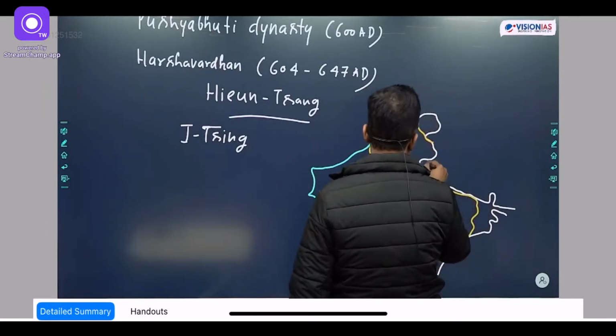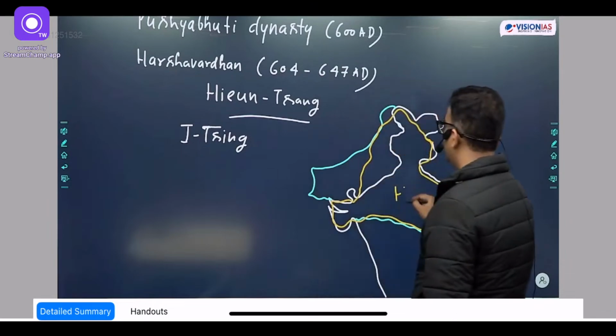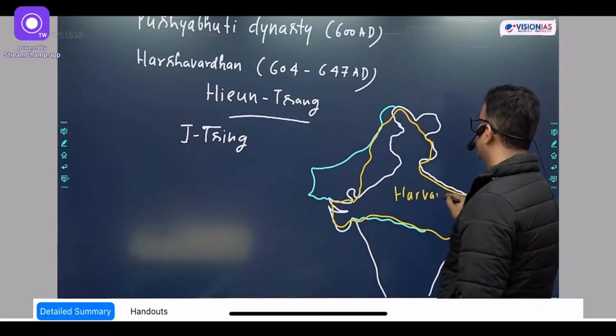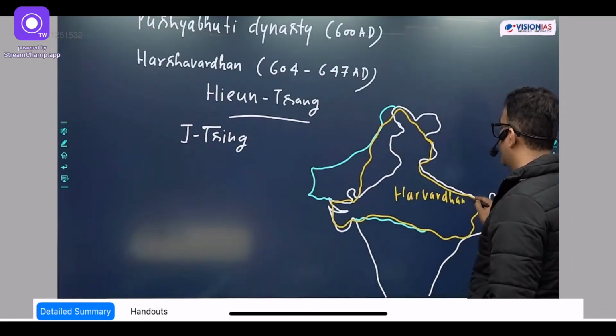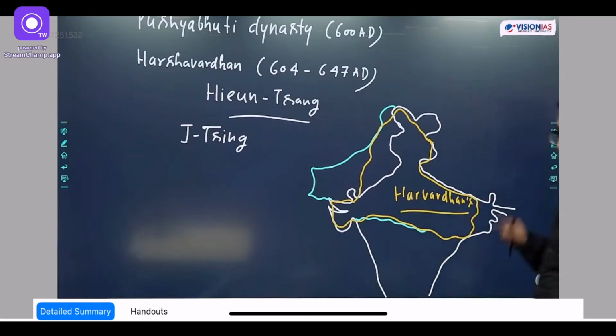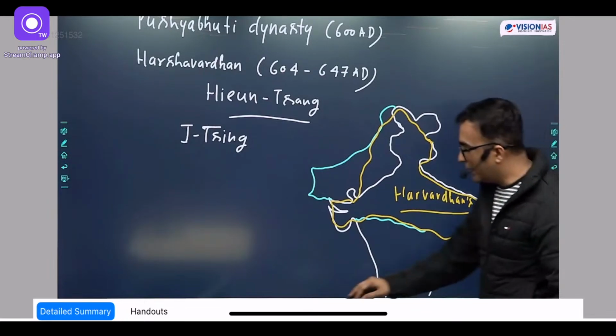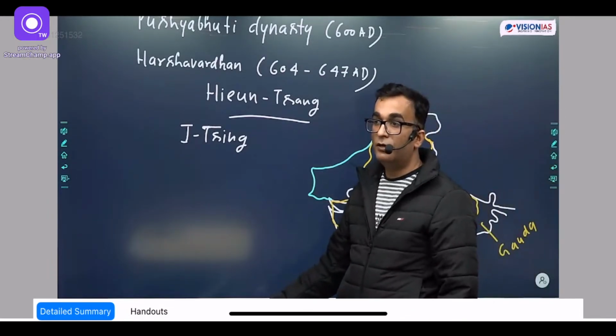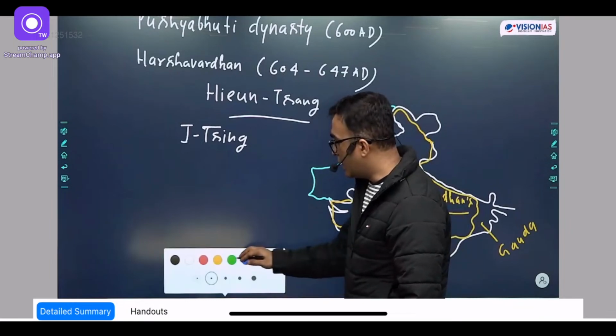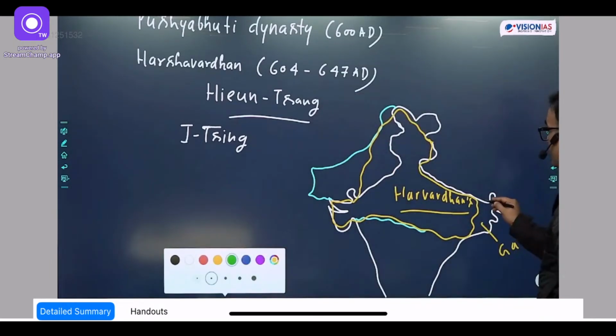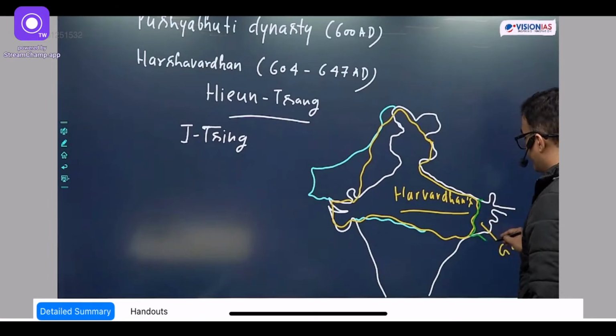Barring a few areas in Bengal, this is Harshvardhan's entire regime. In Bengal at this time, though we are not mentioning it, there was a ruler whose dynasty was Gauda, and the name of the ruler in Bengal at this time was Shashank Gauda. Shashank Gauda was the enemy of Harshvardhan. He was ruling in the entire Bangladesh part also.